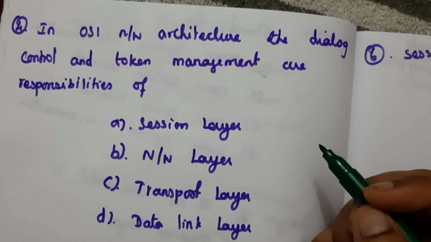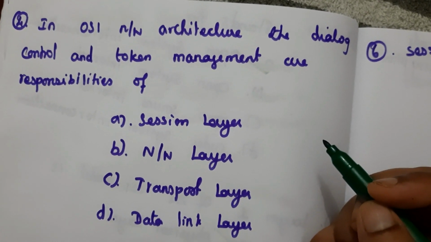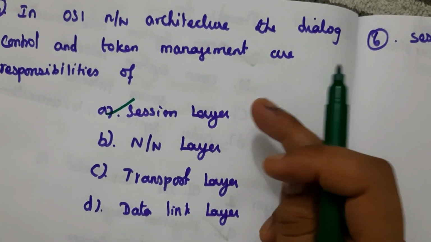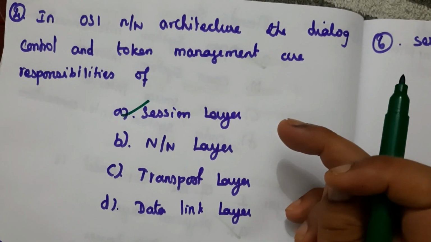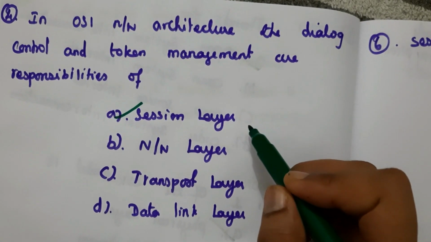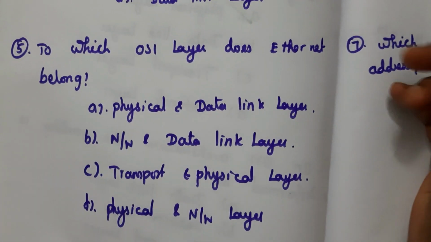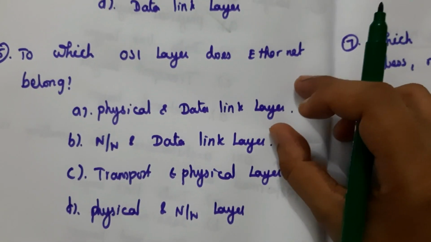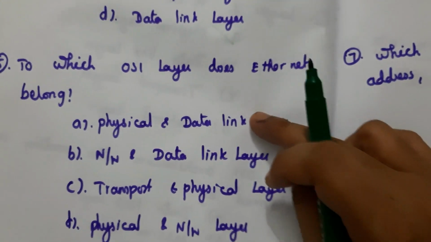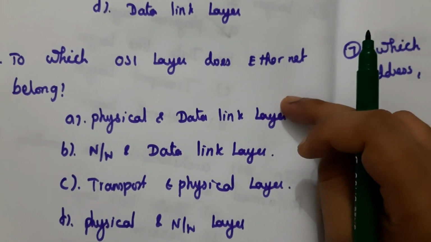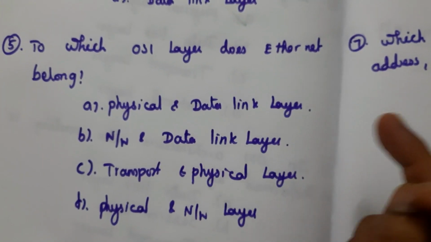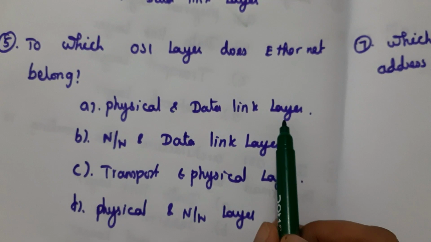In OSI network architecture, the dialog control and token management are responsibilities of session layer, and in this layer we can communicate from one device to another device using dialogues. So this answer here is session layer, answer A. Next question, to which OSI layer does Ethernet belong? And here the physical transmission between one device to another device happens in physical and data link layer. So here the answer is physical and data link layer, answer A.